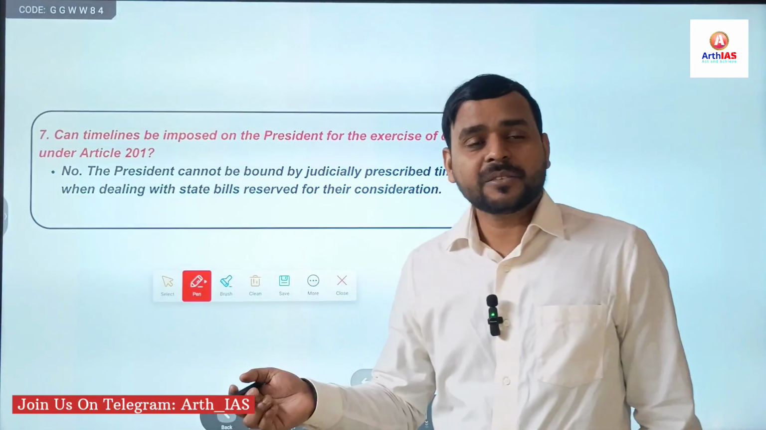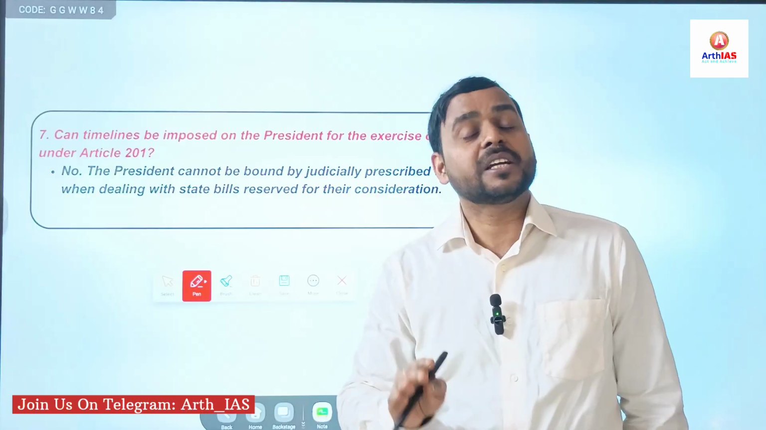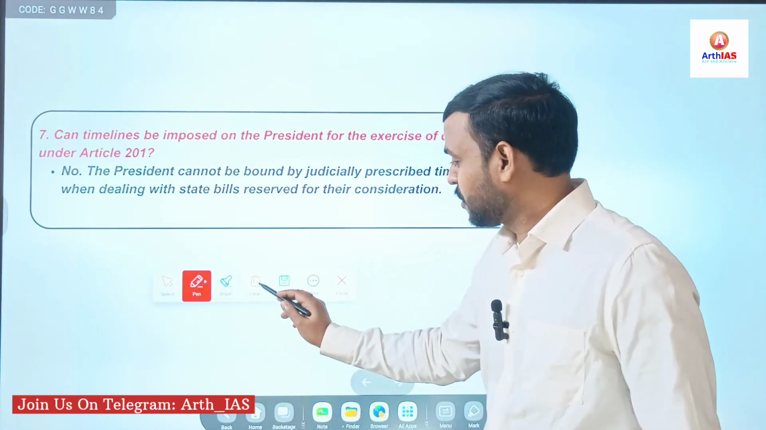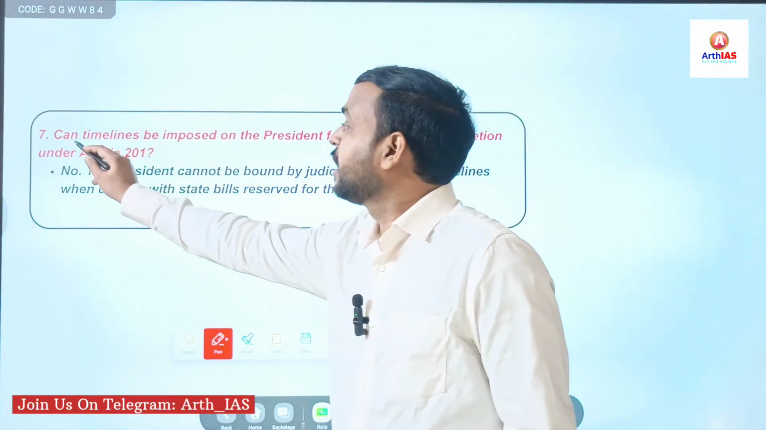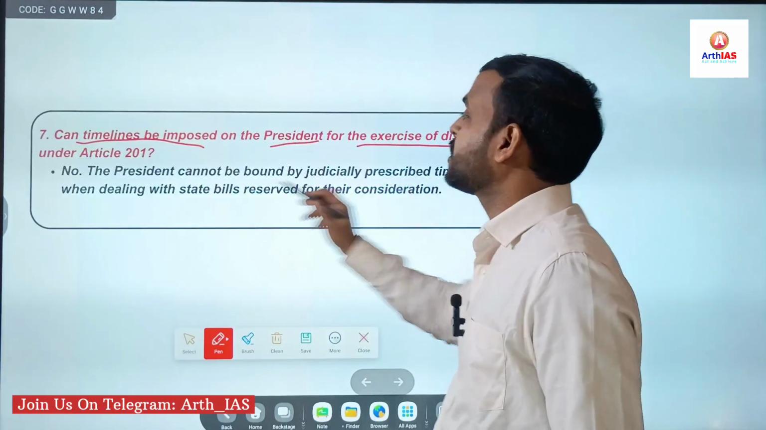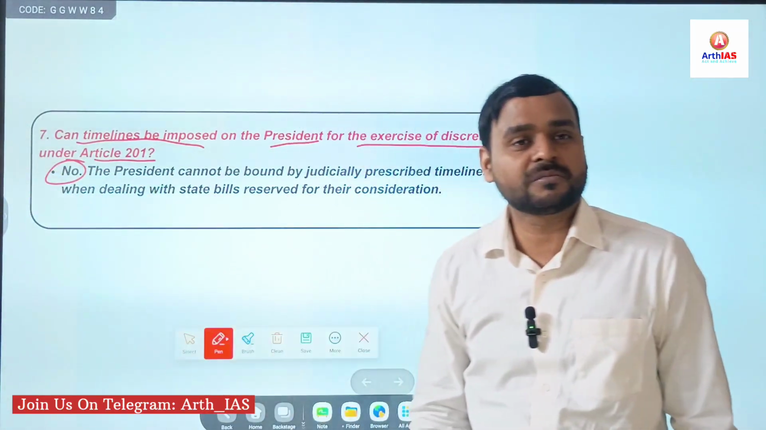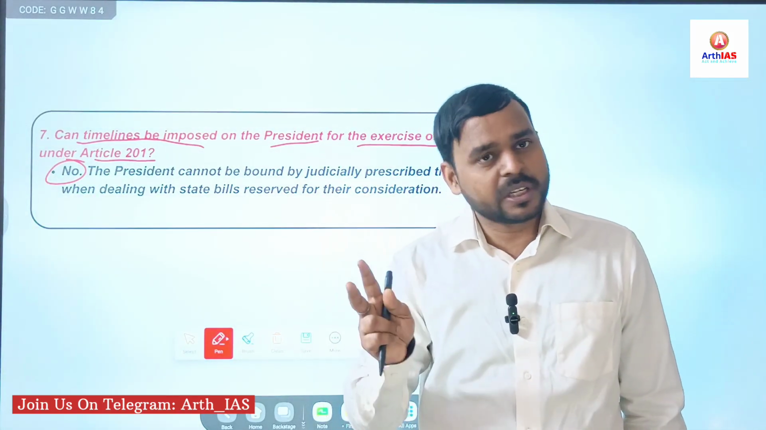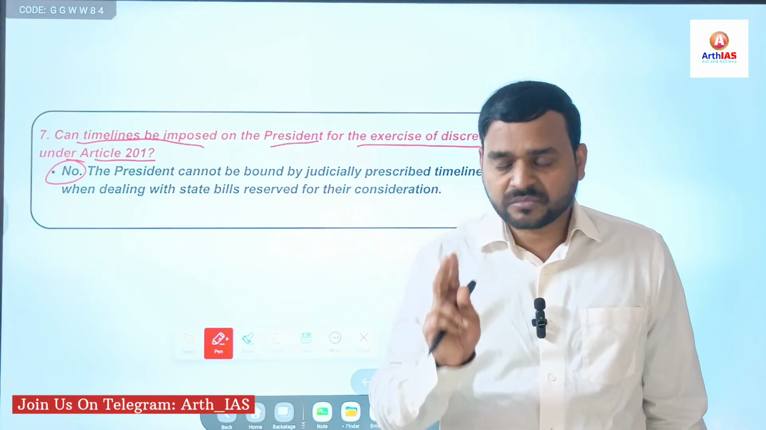Again, just like governor, under Article 200, no timeline can be fixed. Under Article 201, same means no timeline can be fixed by the court. So the 7th question was regarding Article 200. So it says that can timeline be imposed on the President for the exercise of discretion under Article 200? The answer was no, right? So simply you have to remember that Article 200, 201, right, are non-justiciable except in exceptional cases.